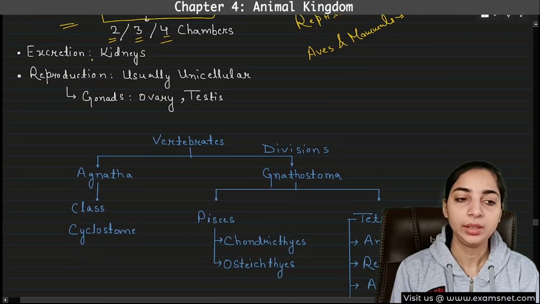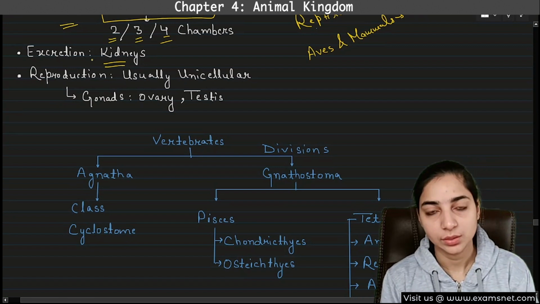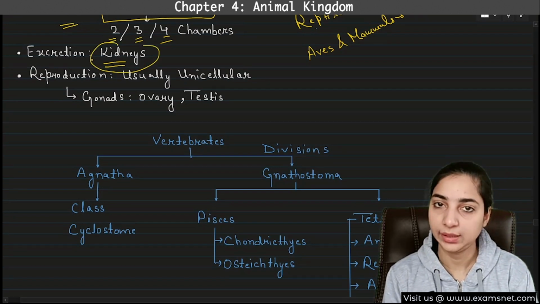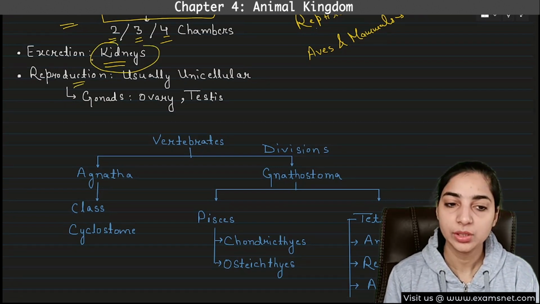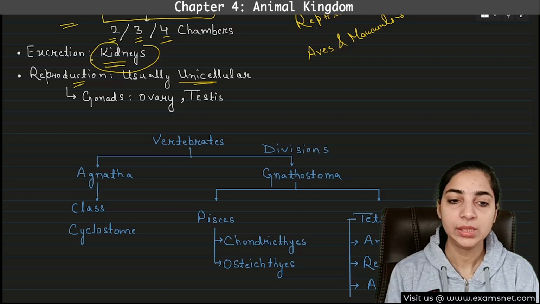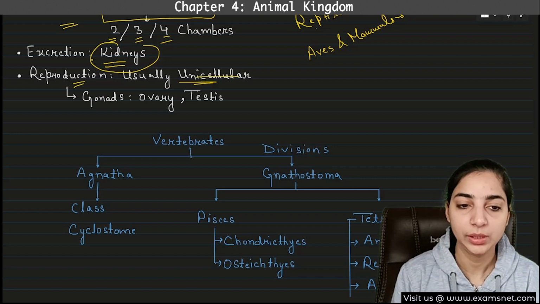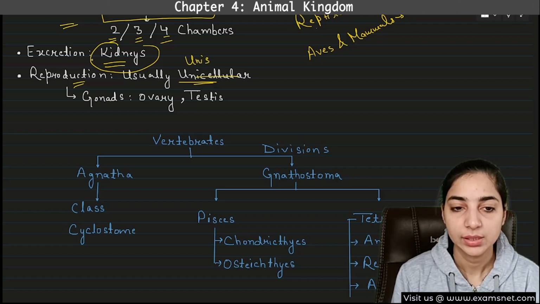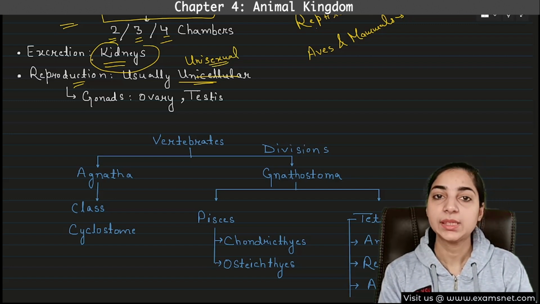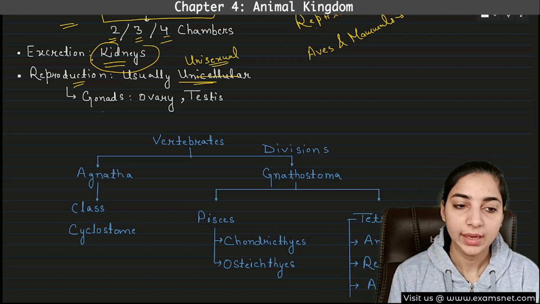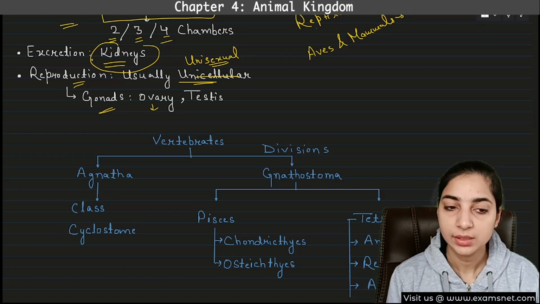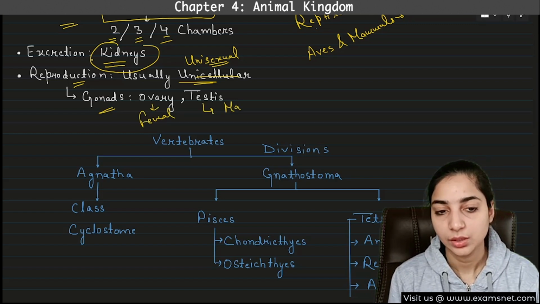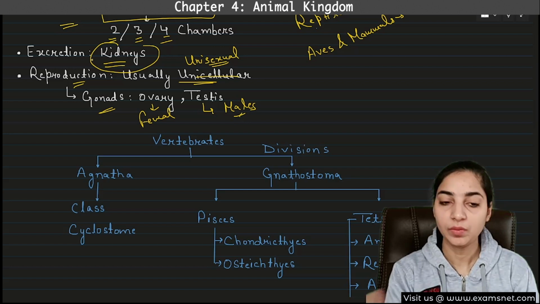Then excretion takes place through the kidneys. So what is the excretory organ? Kidney. What about reproduction? It is usually unisexual. It is not unicellular, it should be unisexual. That means sexes are separate, and they have gonads. In females, they have ovary, and in males, they have testes. So these things will be present in the vertebrates.